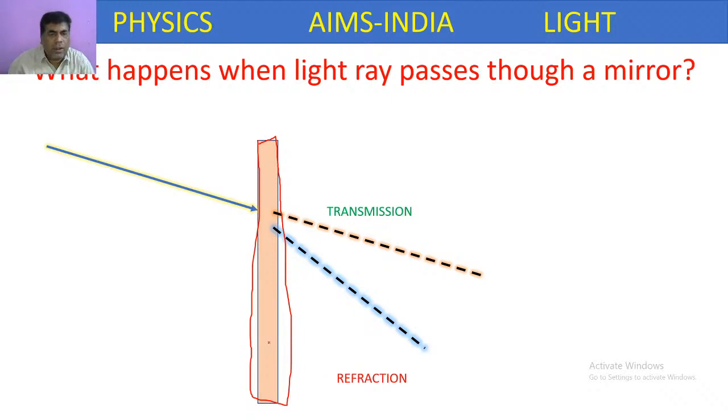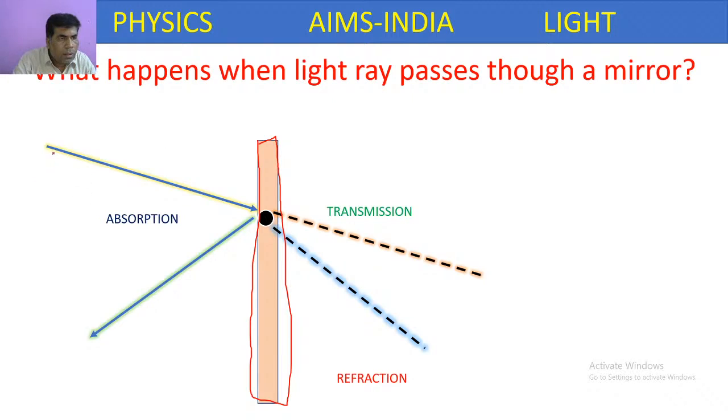Or the process called refraction may happen, or it may get absorbed by the object itself without emitting outside, without transmitting, without bending. So absorption, or it may get reflected back into the same medium, or bounce back into the same medium.